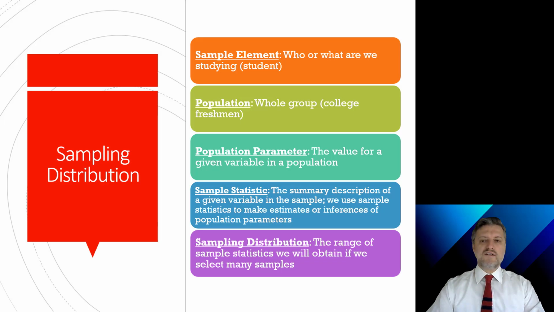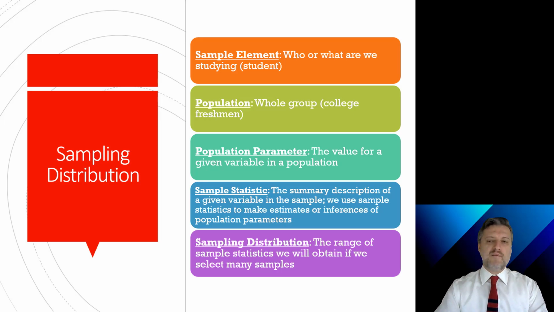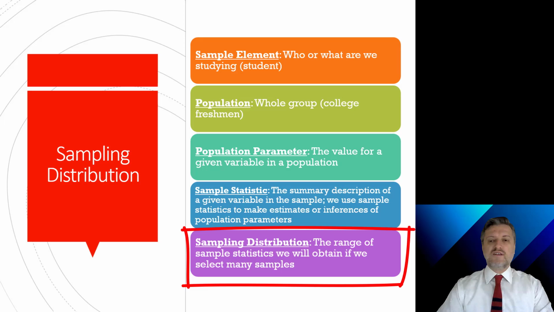If we draw a large number of samples of a given size, sample statistics will cluster around the true population parameter. Sampling distribution is the range or array of sample statistics we would obtain if we drew a very large number of samples from a single population. With random sampling, we expect that the sampling distribution for a particular statistic, mean age for example, will cluster around the population parameter for mean age.